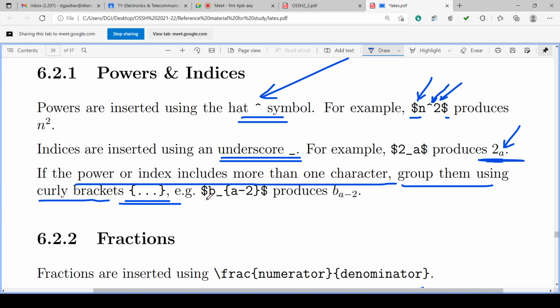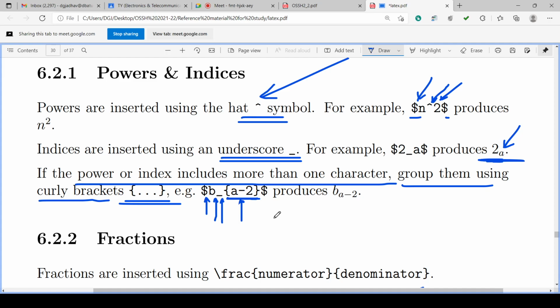For example, dollar is the start of math mode, B is there, and underscore is there. Underscore means it will generate the index. What is in the index is enclosed in curly brackets. So if a curly bracket is seen after underscore, all the characters from opening to closing curly bracket are considered for generating the index.